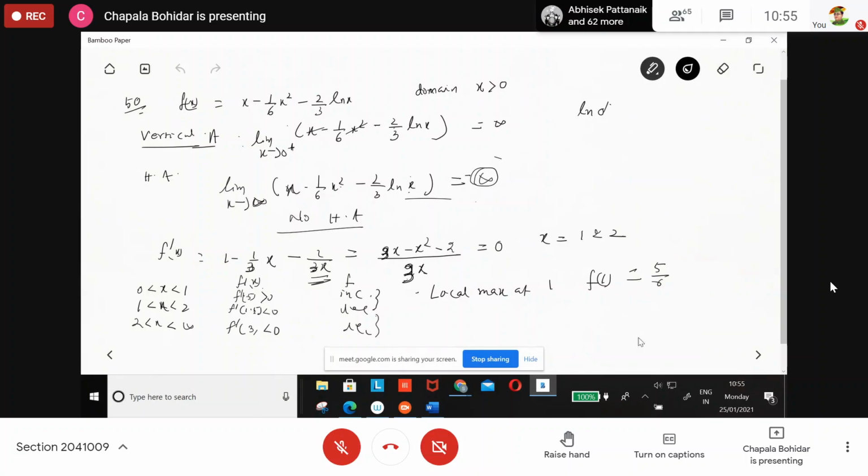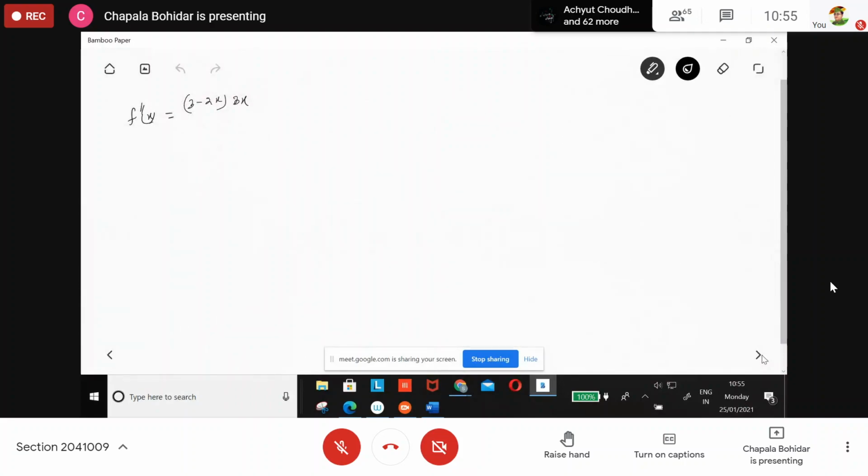f'(x). So minus 3x, it is 3, then 3x square minus 3x minus x square minus 2 divided by x equals to 0. The value of x is equal to plus minus 2.